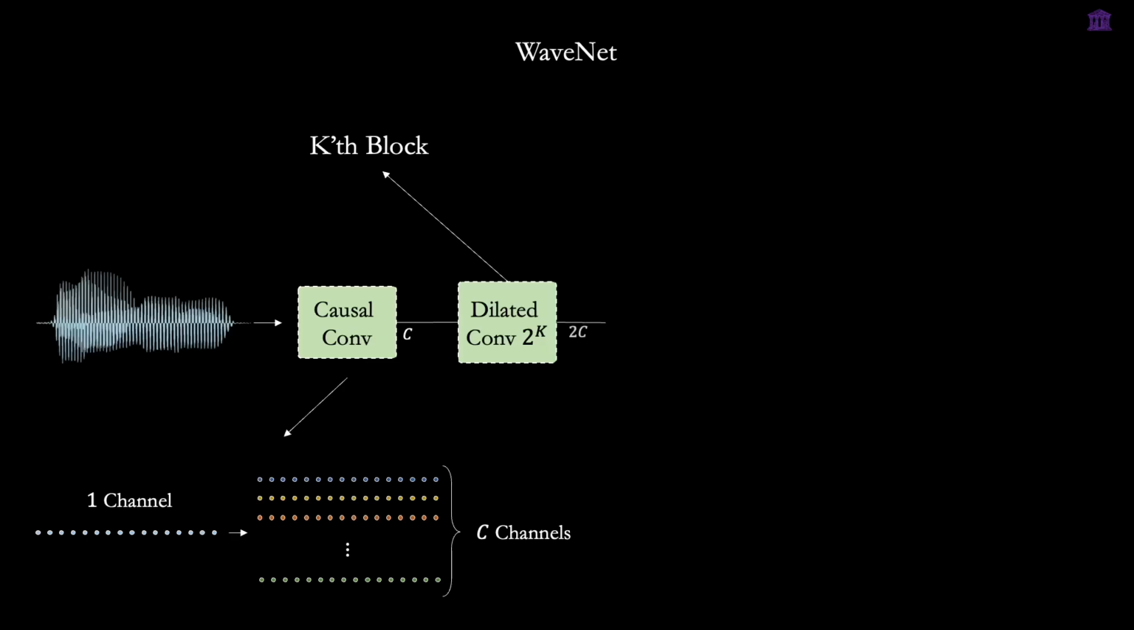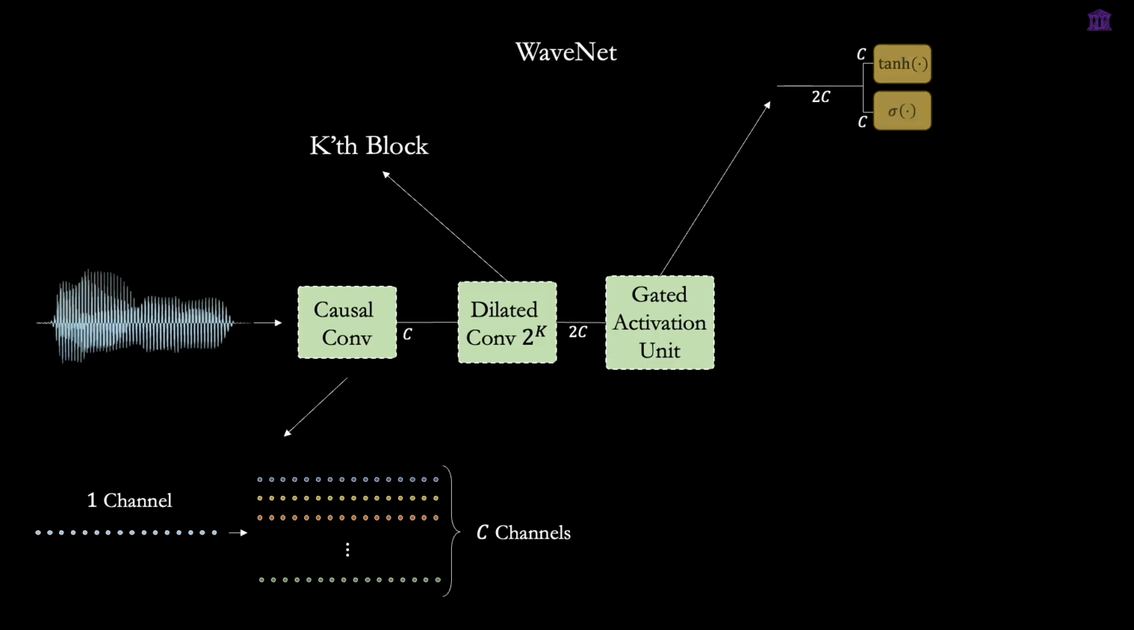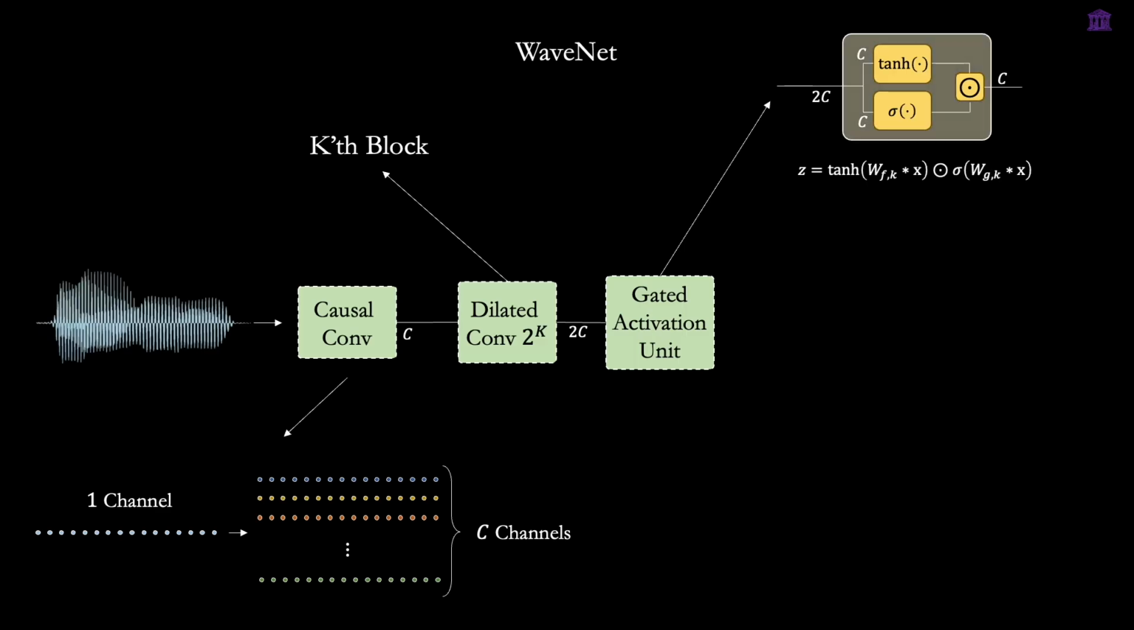The output of this dilated convolution has twice the number of channels as its input. The reason is the gated activation unit. So next we feed this output into the gated activation unit. This activation mechanism splits the channels into 2 equal groups: the filter group, which goes through a hyperbolic tangent activation, and the gate group, which goes through a sigmoid activation function. We then perform an element-wise multiplication of these 2 groups to yield an activated output of C channels.